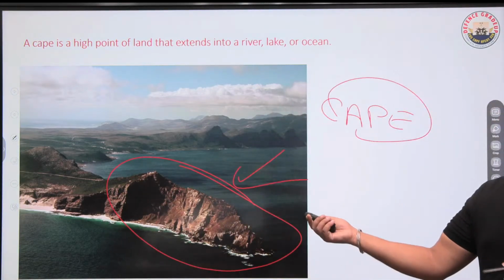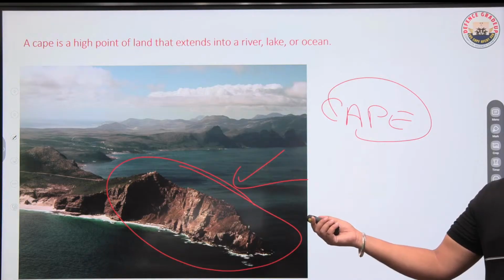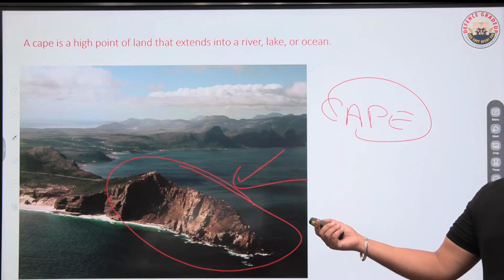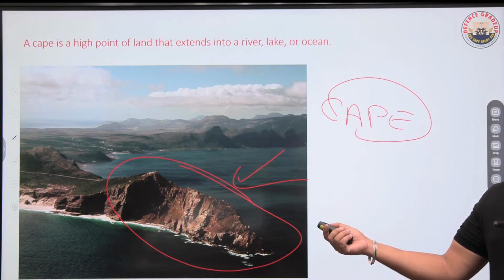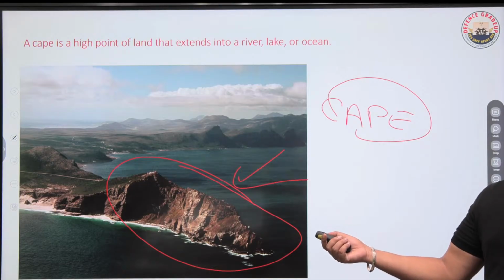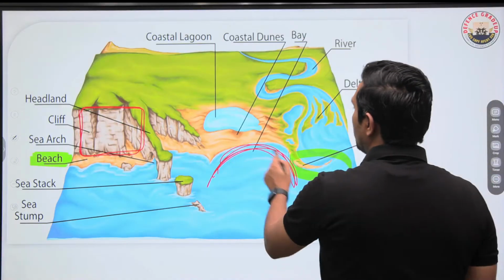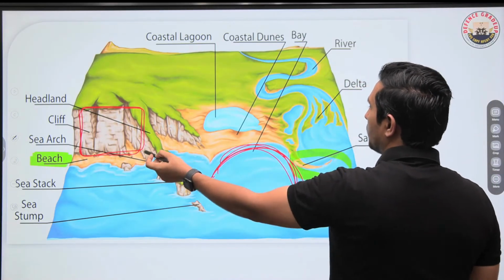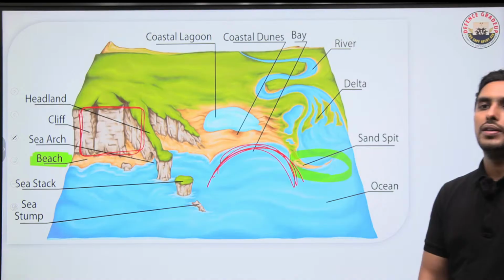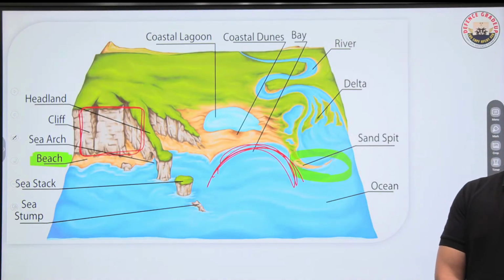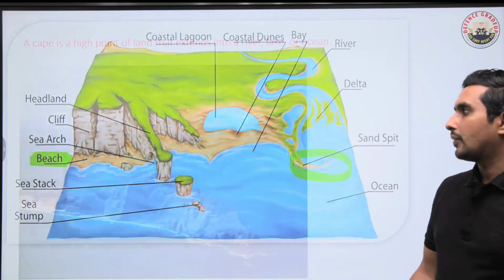This is the cape. You got the point. So remember that all of them are formed because of the erosion. This cliff, this bay, and this cape are formed through the erosion by the coastal waves, basically wave-based topography it is.